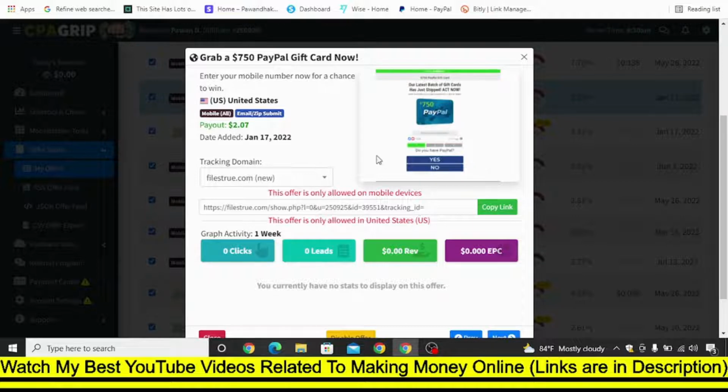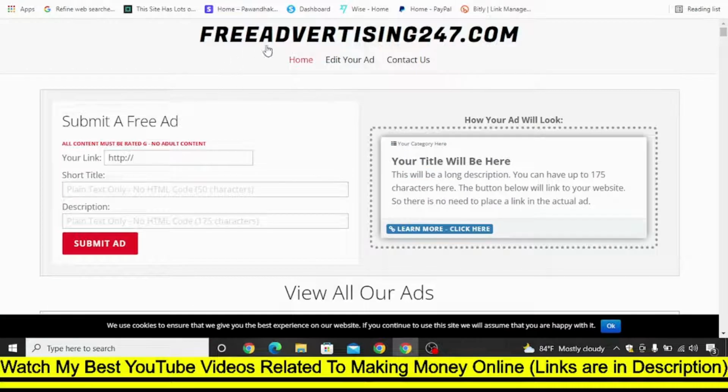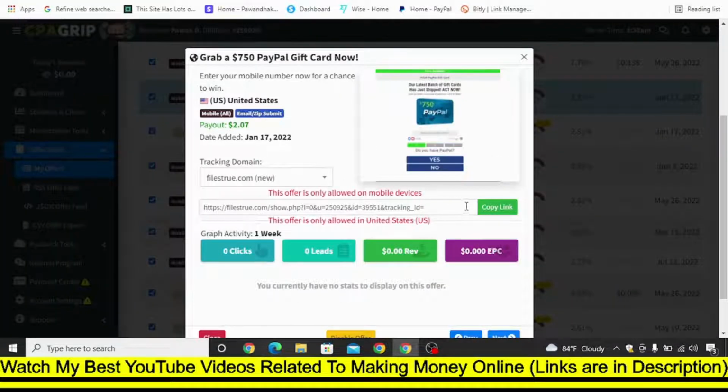So now this free traffic source is called freeadvertising247.com. Okay, you can simply visit this exact site, freeadvertising247.com, and you don't need to sign up instantly. Okay, you will see this kind of interface, submit a free ad. And what you need to do is, let's go to this, this is the affiliate link. This is your affiliate link.